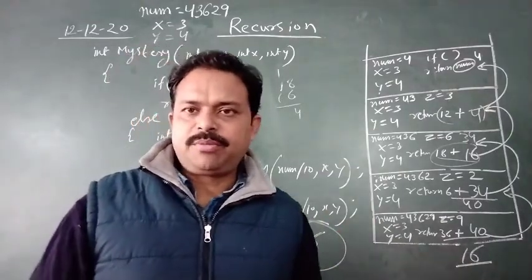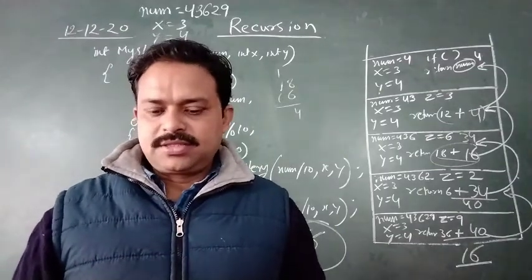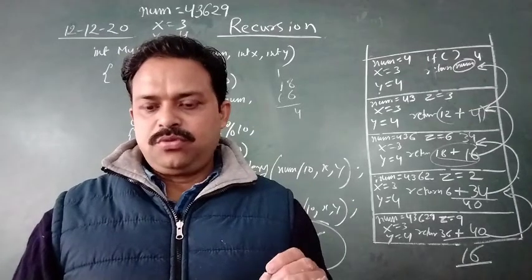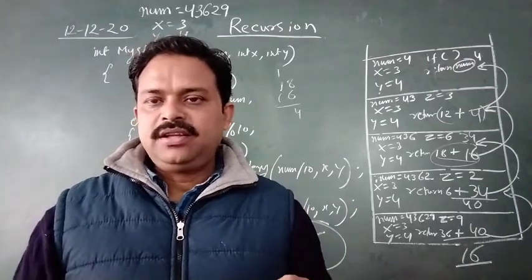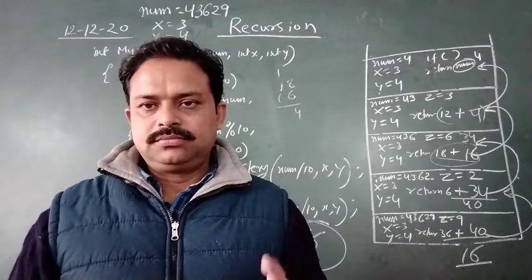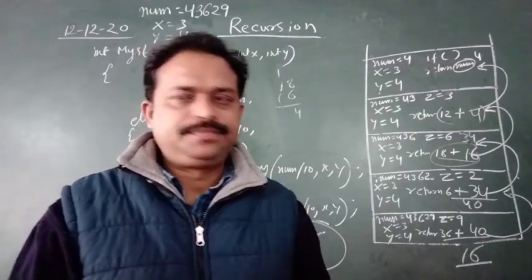Okay, this is a very important topic because one question will be there from recursion, that is compulsory also. Question 3 means you have to give the output. Generally they ask the output by using recursion only.